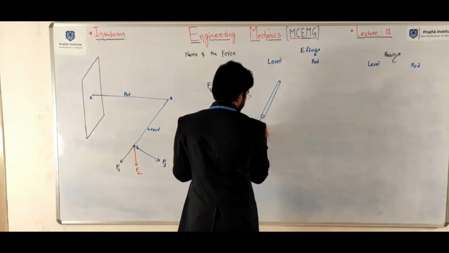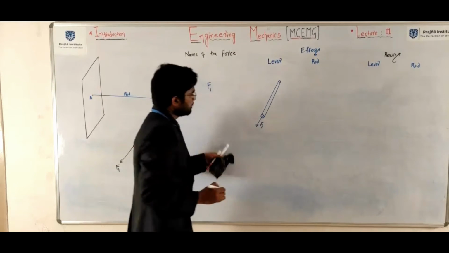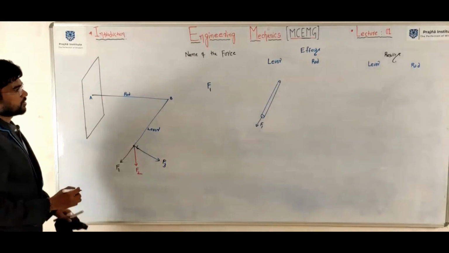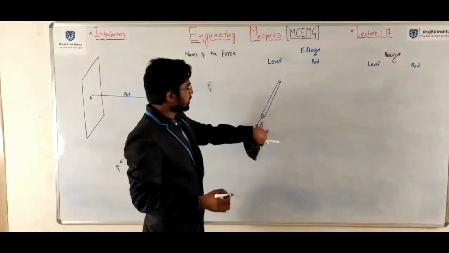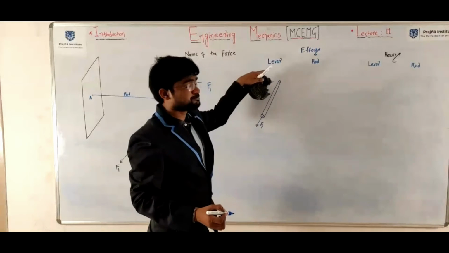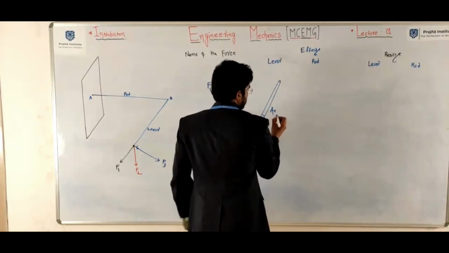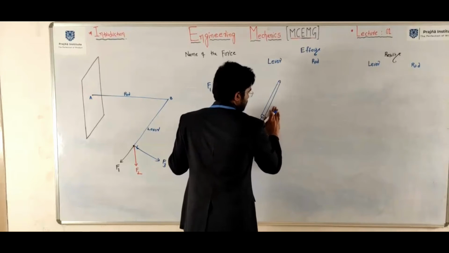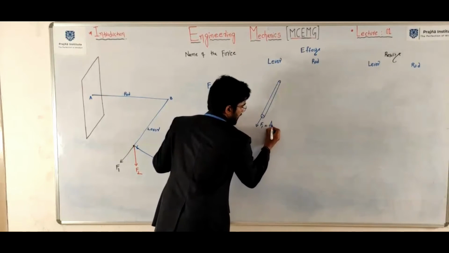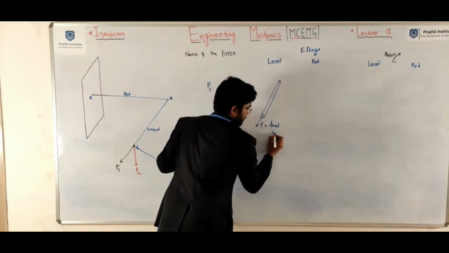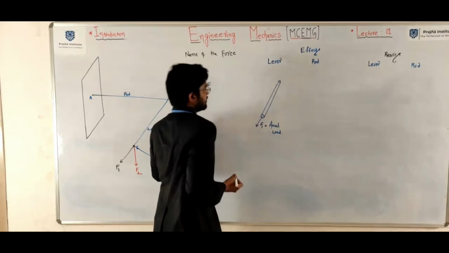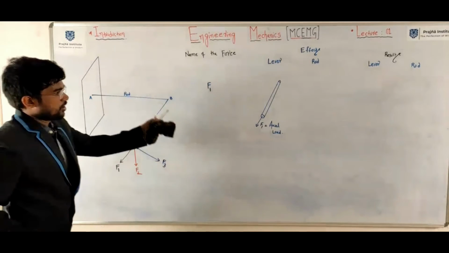Here it is acting F1. What is the name of the load? F1 with respect to lever, tell me. It is an axial load. Now rod.